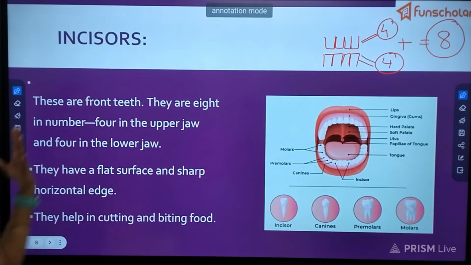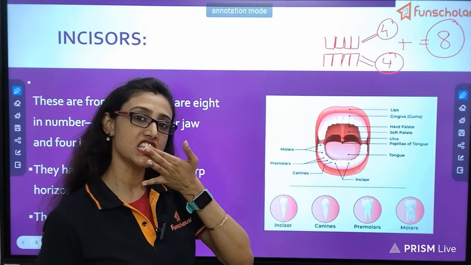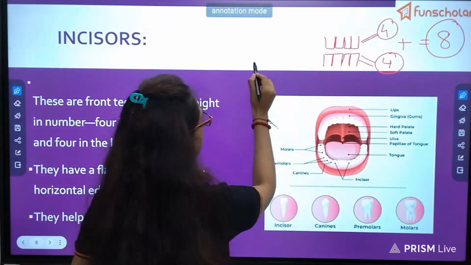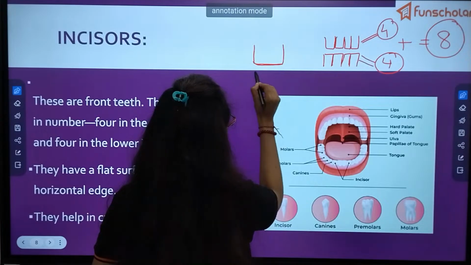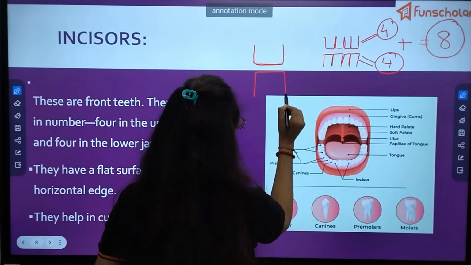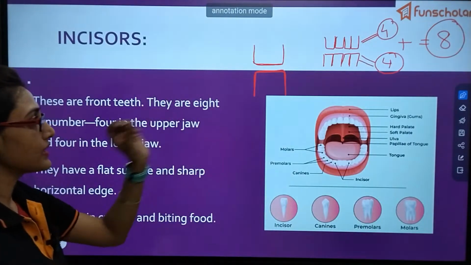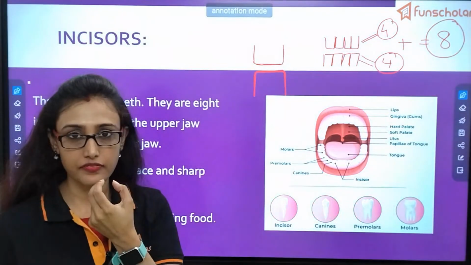So how do these teeth look? Just touch this. This has a flat surface, right? Like this. So it has a flat surface, both in the upper and lower incisors. Okay, so what is the function of these teeth? Why do they have a flat surface?